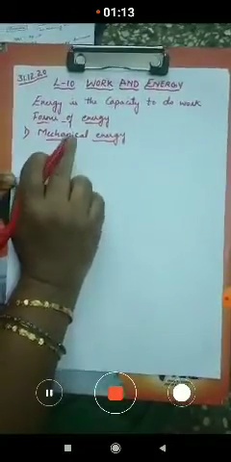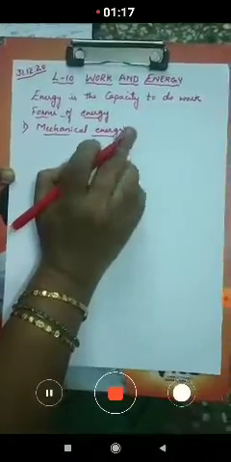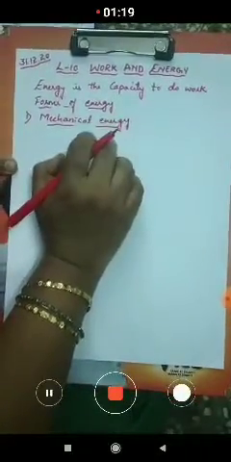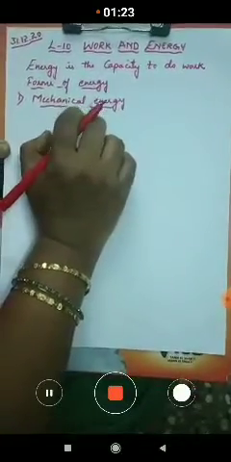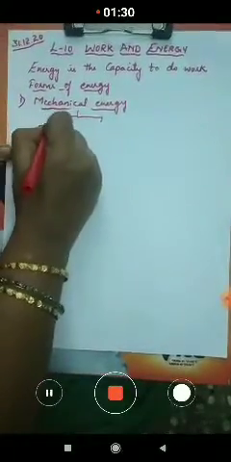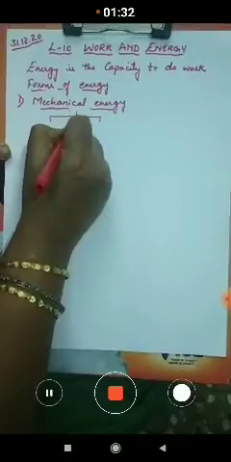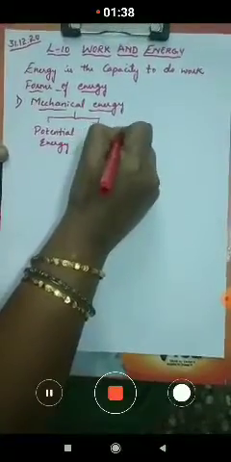Mechanical energy is the energy possessed by an object either due to its position, condition, or due to its motion, or both, children. In mechanical energy, we can observe two types of energy, that is potential energy and kinetic energy.